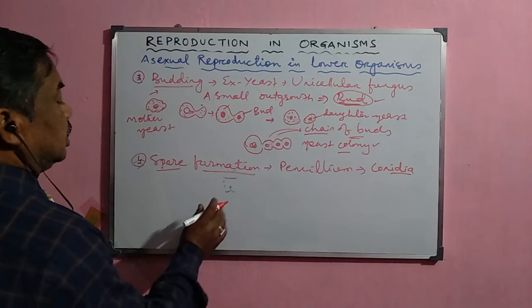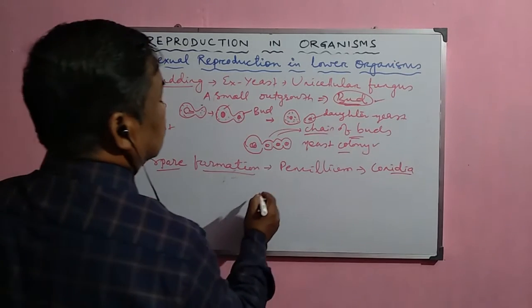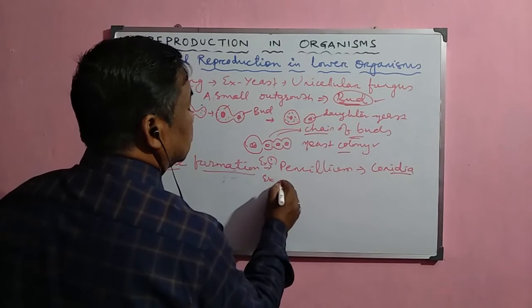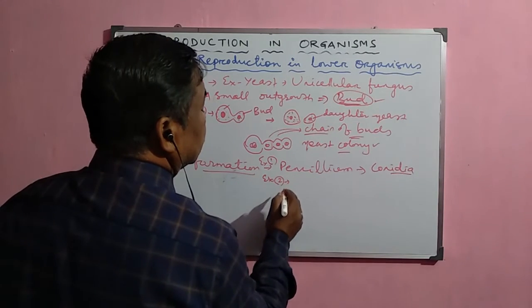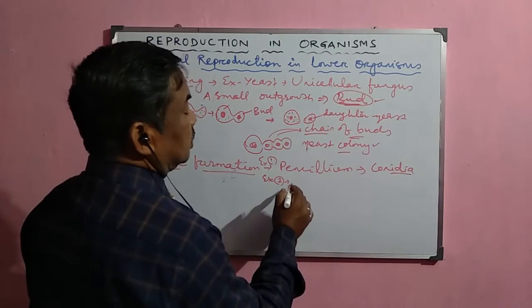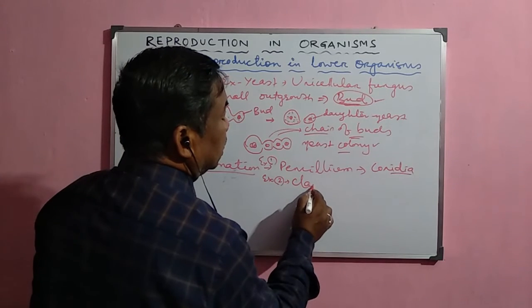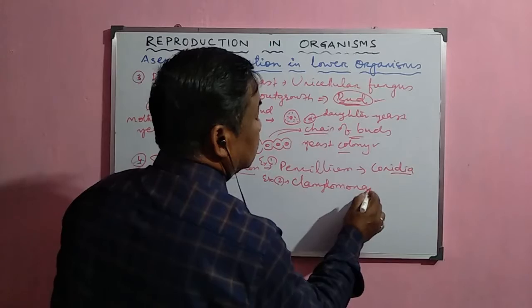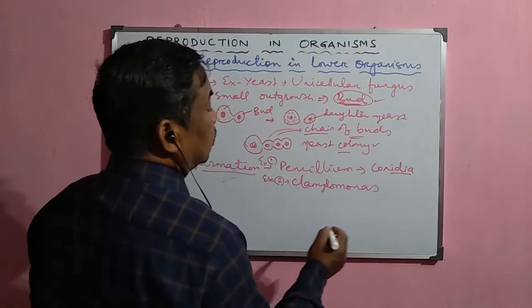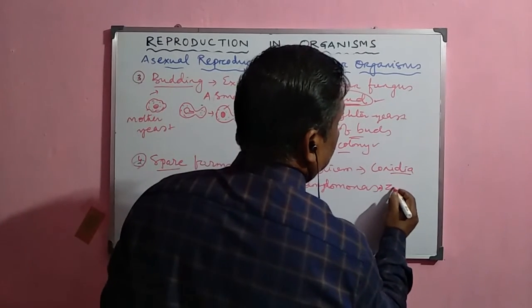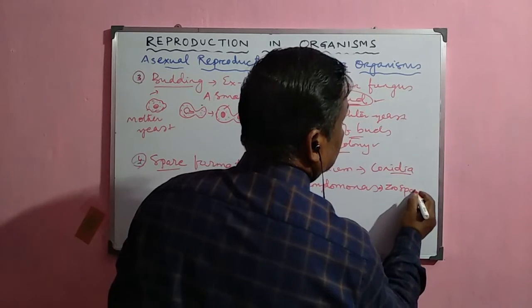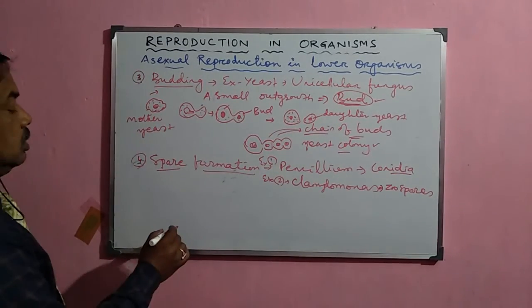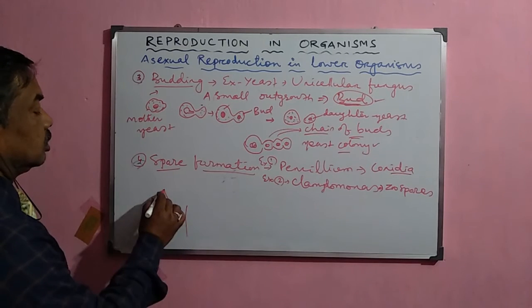And another example is Chlamydomonas. Of course, it is an algae. This Chlamydomonas produces zoospores. In the case of Penicillium, suppose this is the structure of the Penicillium.